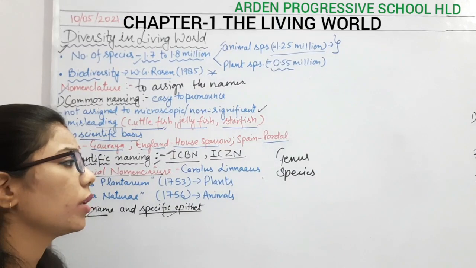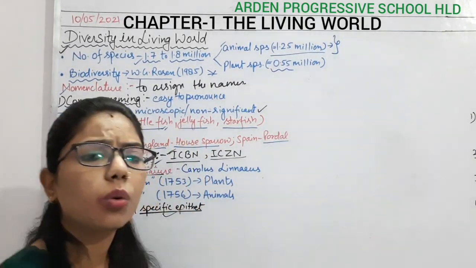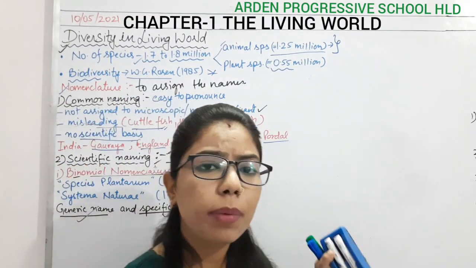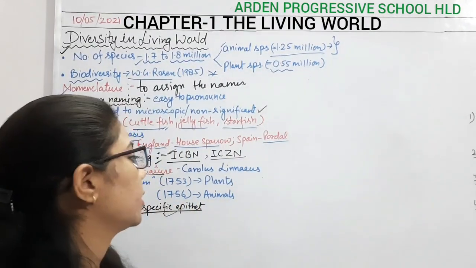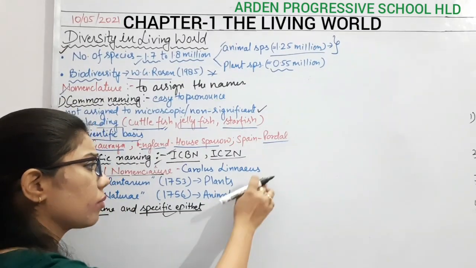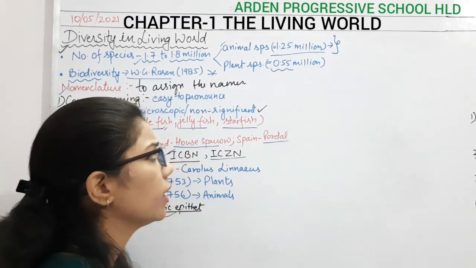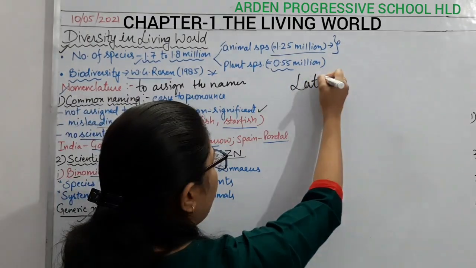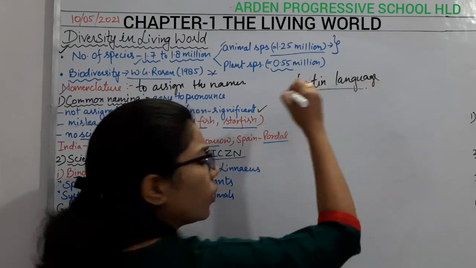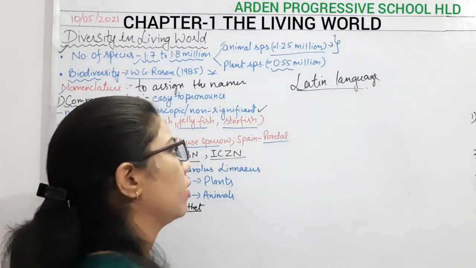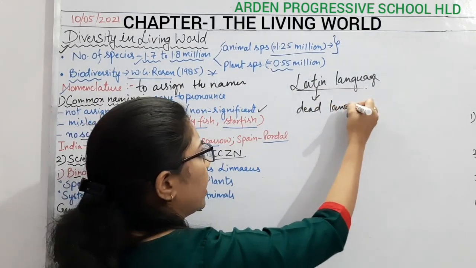Now come to the different rules: how we are going to assign binomial nomenclature. The first rule is that the name we assign should be in Latin language. Now the question arises, why only Latin? Because Latin is a dead language.